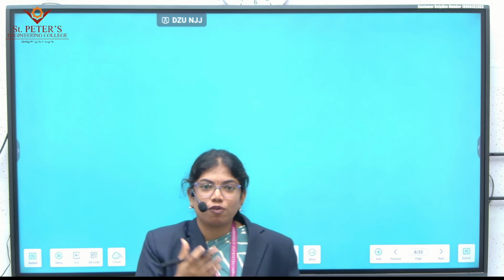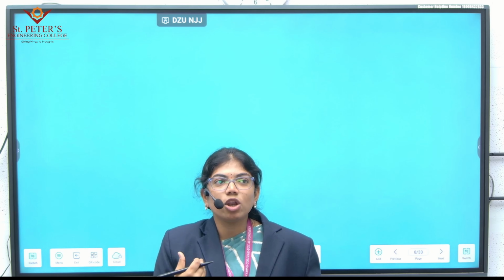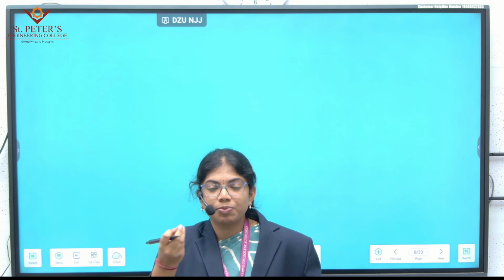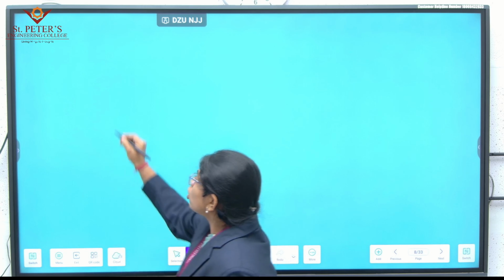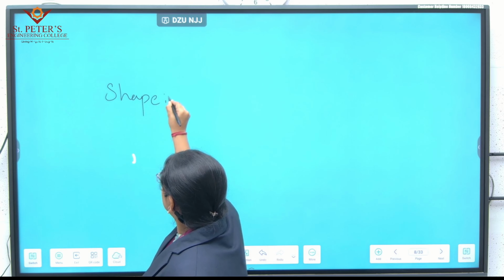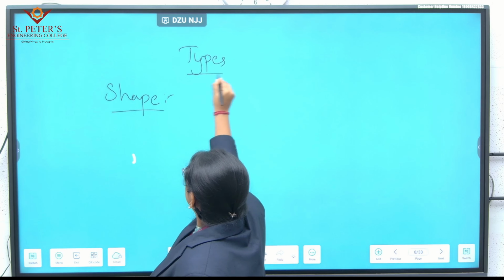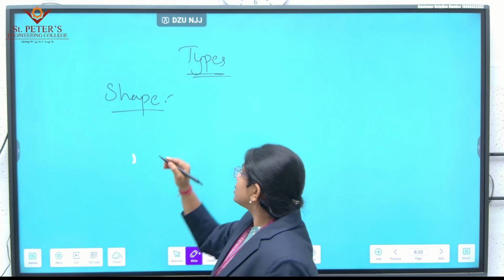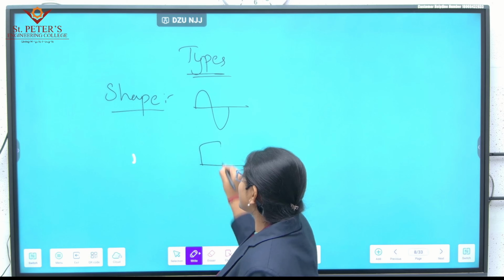Now, different types of oscillators. We have various categories of oscillators. We cannot generally define the types of oscillators; we have various categories in which they are divided. First, based on the shape. Generally, we know sinusoidal and non-sinusoidal.